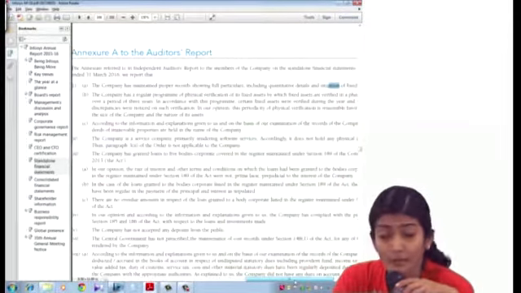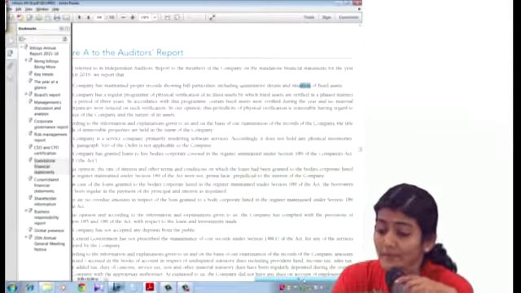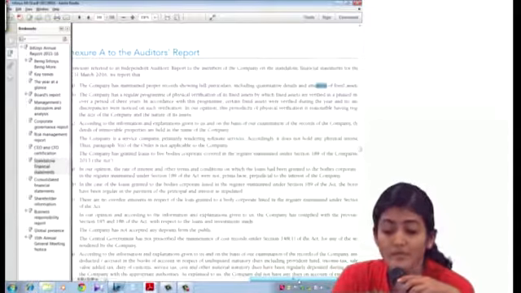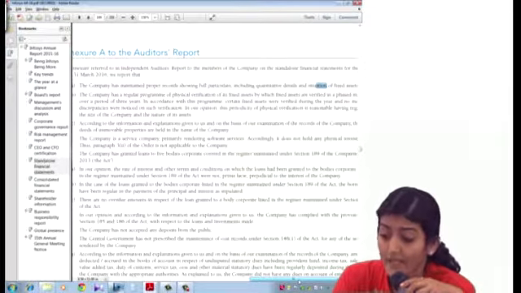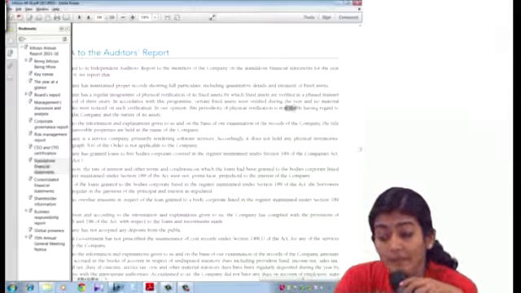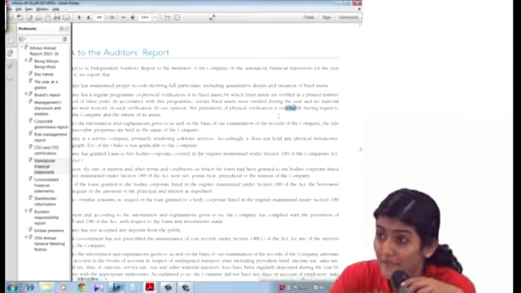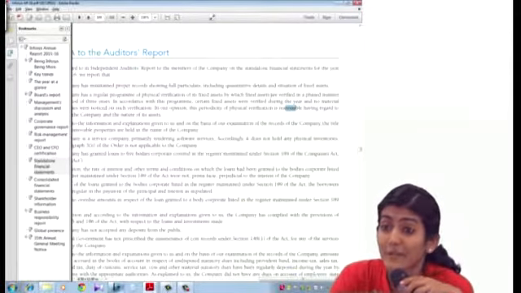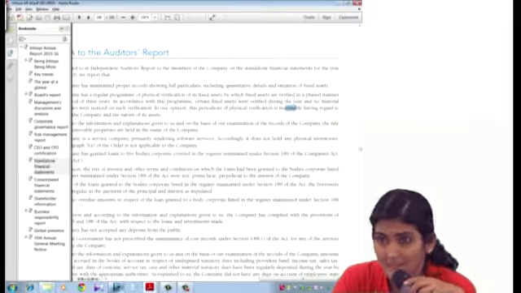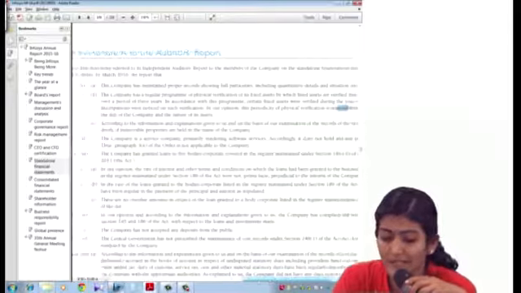In accordance with this program, certain fixed assets were verified during the year and no material discrepancies were noticed on such verification. In our opinion, the periodicity of physical verification is reasonable. I told you, whether fixed assets have been physically verified by the management at reasonable intervals and material discrepancies noticed, have they been properly dealt with.